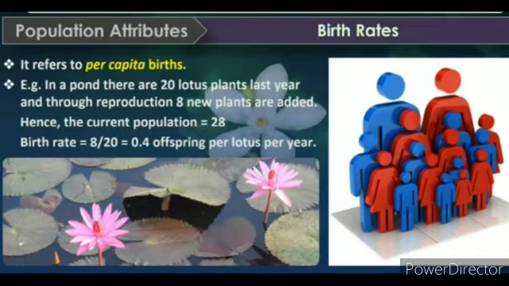Example: in a pond there were 20 lotus plants last year, and through reproduction 8 new plants are added, taking the current population to 28. We calculate the birth rate as 8 by 20, that means 0.4 offspring per lotus per year.